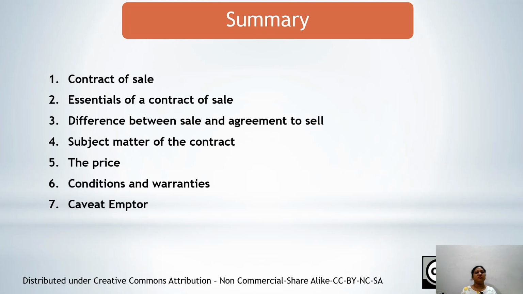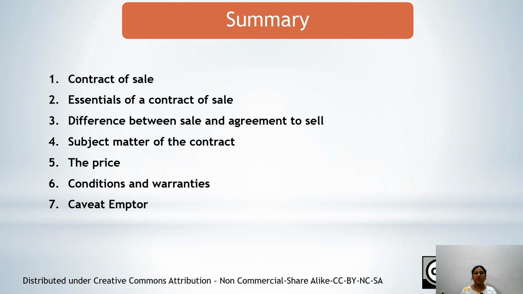Next, we discussed the subject matter of the contract, that is the goods, which can be future goods, existing goods, or contingent goods. Then the price of the goods, the modes of fixing the price, the conditions and the warranties.